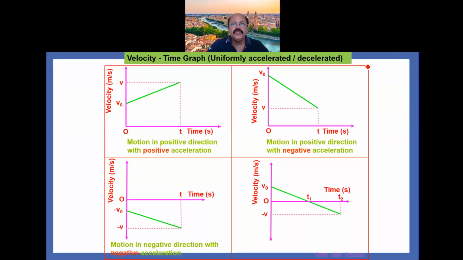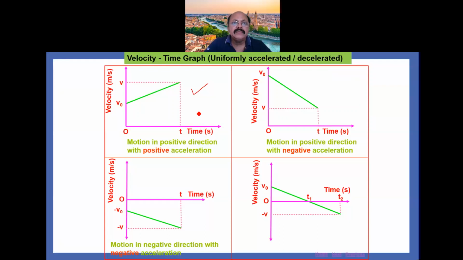And the first graph, you see this one. In the first graph, the motion of the body is in the positive direction with positive acceleration. In this graph, on the y-axis we have taken velocity, and on the x-axis the time is taken.